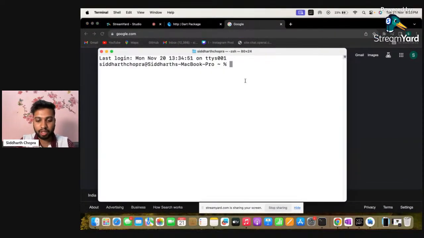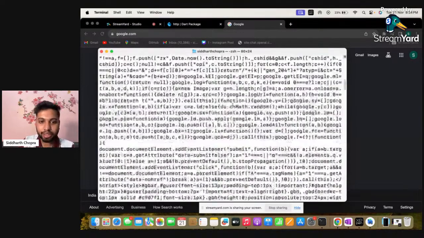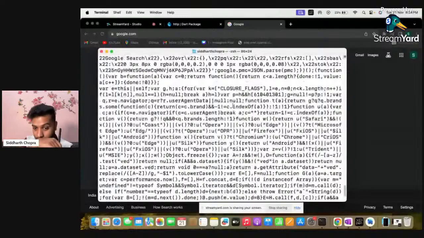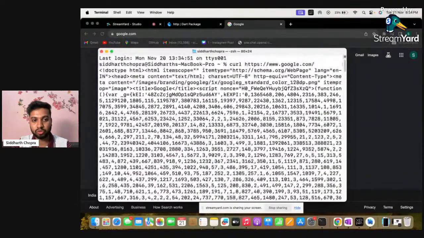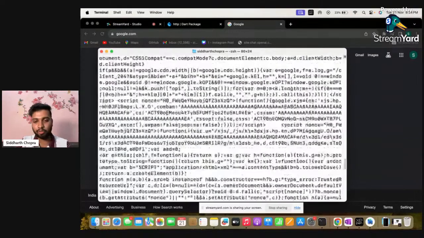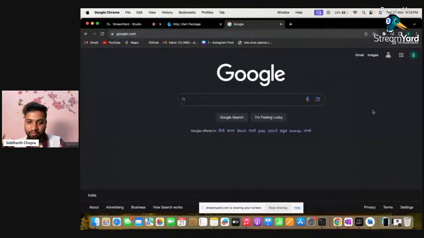For that, we have a command with the name curl, that is client URL, and I can just paste this website link here. And now you can see there's a website, but it is not in a human readable format, because it is just the HTML and code. Here we have various different content types and various different information. But this is the same information which our browser gets.